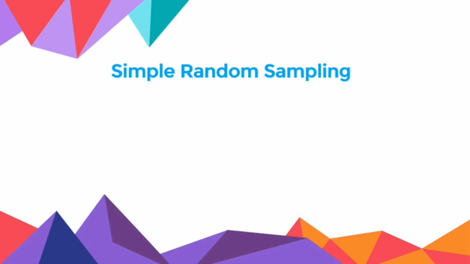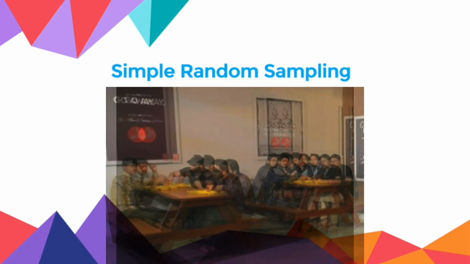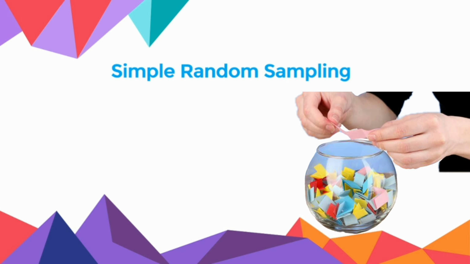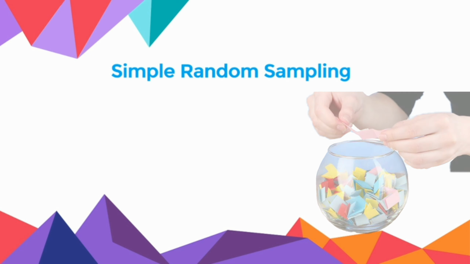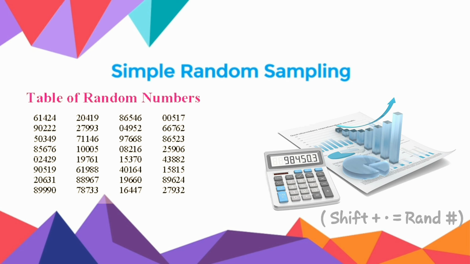For example, to interview boarding students about the quality of the hostel mess, all the boarders' names are written on slips of paper and all the slips are placed in a box. After the slips have been thoroughly mixed, the first selection is made by drawing a slip from the box. This process is repeated the required number of times to get the desired sample. We can also pick the sample by generating random numbers, either using a random table or a calculator.